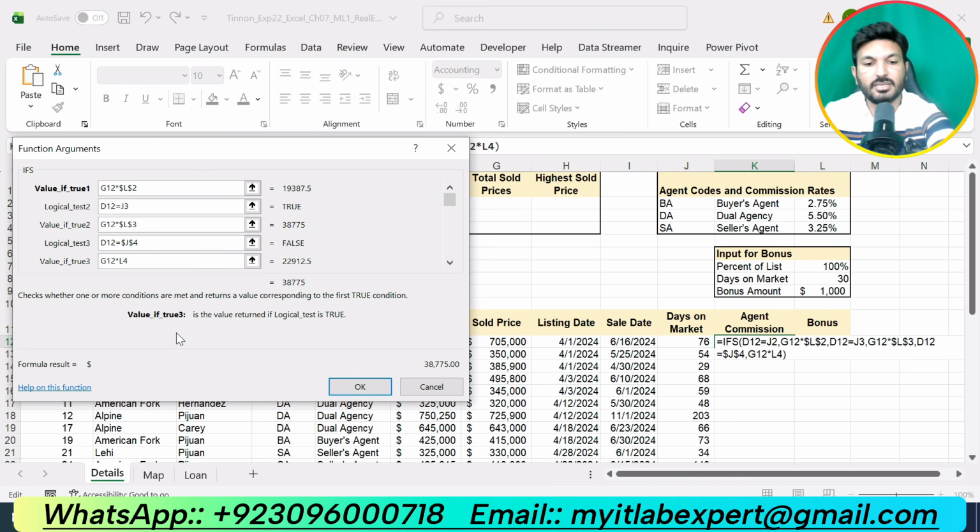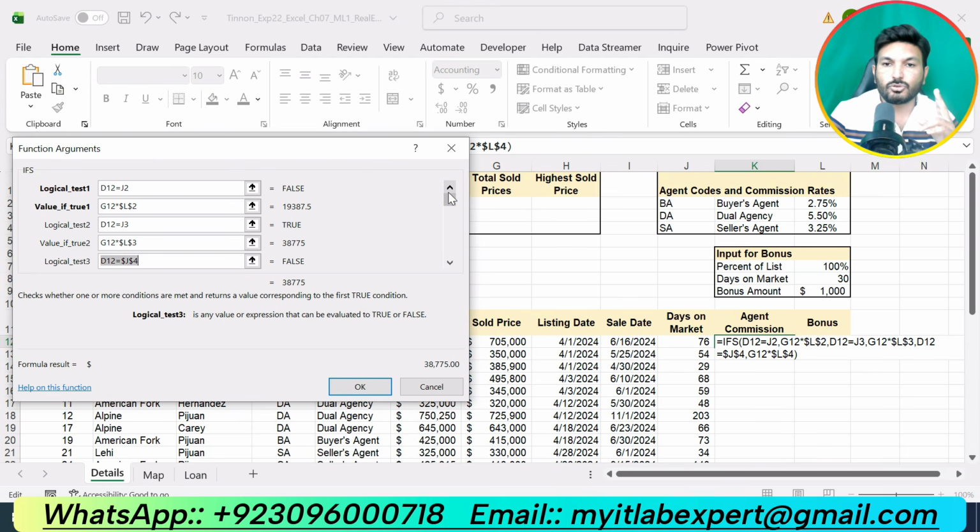So now let me repeat this function again. We are using an ifs function to calculate the agent commission, and we have 3 logical tests. If the agent code given in cell D12 is equal to J2, that is BA, then our agent commission will be the sold price multiplied by this rate that is given in cell L2.